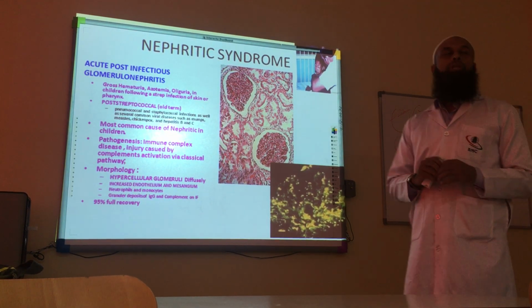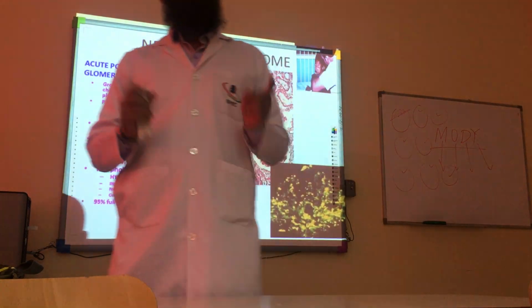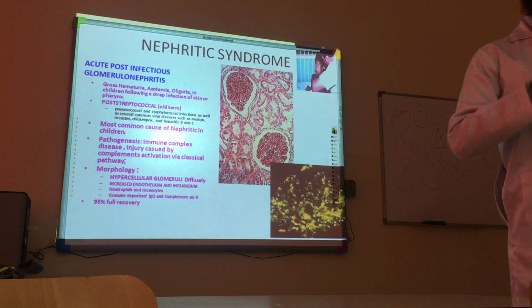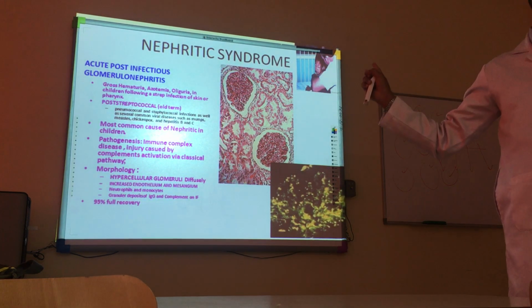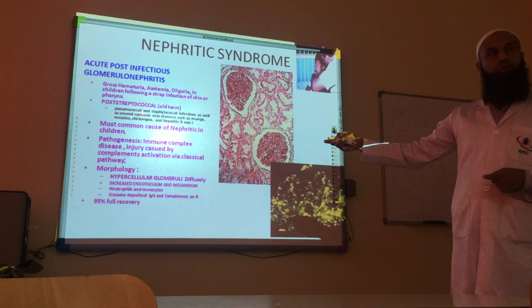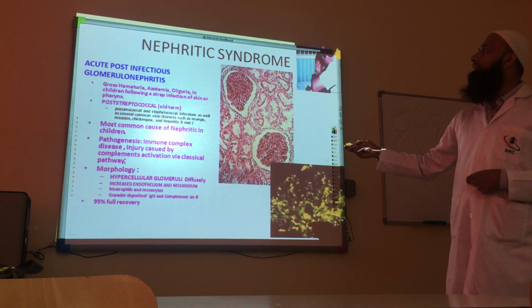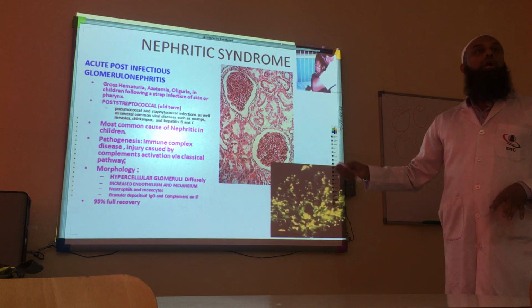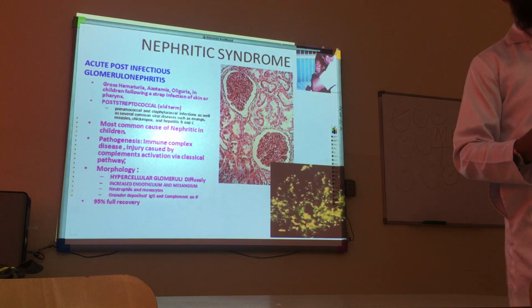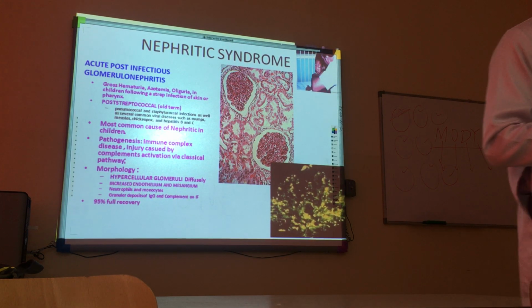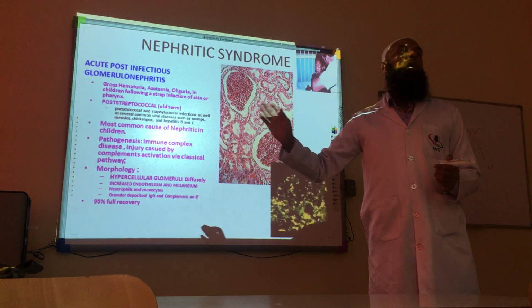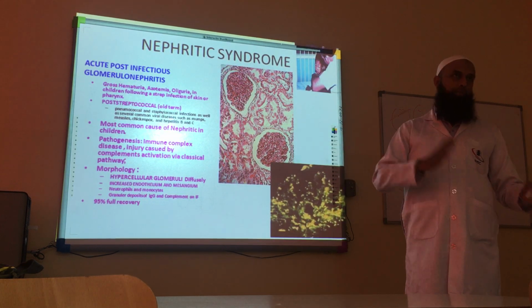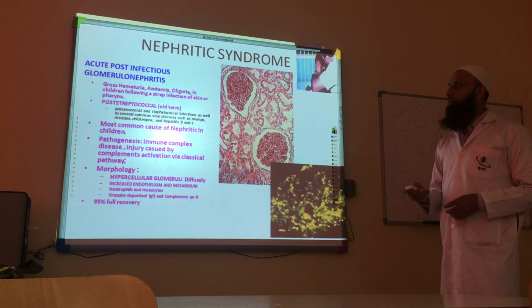So it's acute post-infectious. Why? Because they found that not only streptococcus can cause it, but other infectious agents too, even viral diseases, can cause damage to the glomeruli. For example, they found pneumococcus, viral hepatitis, and diseases like mumps, measles, chickenpox, hepatitis B and C, all of these also cause damage to the glomeruli, and they end up in nephritic syndrome. That's why nowadays this disease, which was previously called post-streptococcal, is replaced with post-infectious, because other than streptococcus can also cause it.